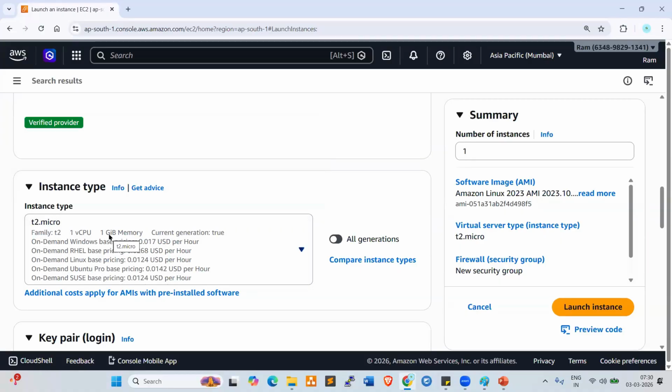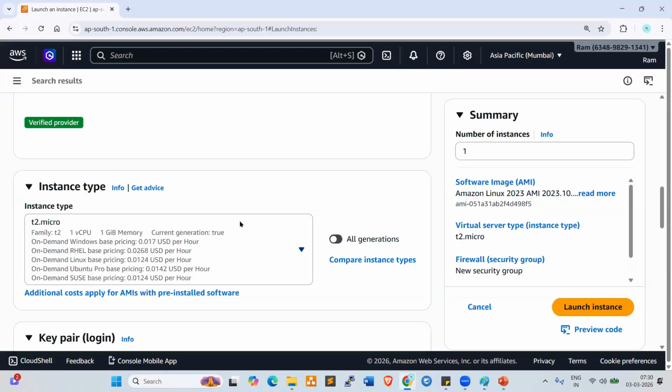For practice, we always use the T2 micro. But in real-time projects, we don't use the T2 micro. We cannot run the production applications on T2 micro because it has only 1 GB RAM, 1 CPU. That is not sufficient for the production applications. Clear, right, everyone?